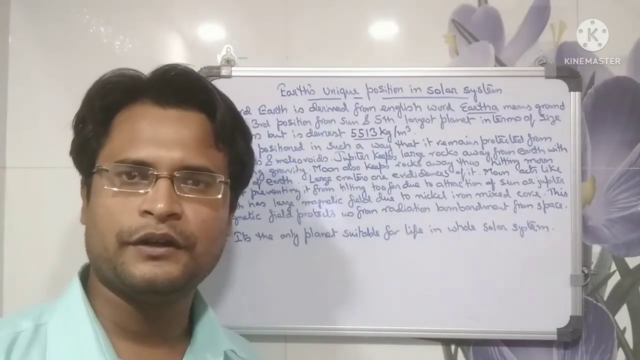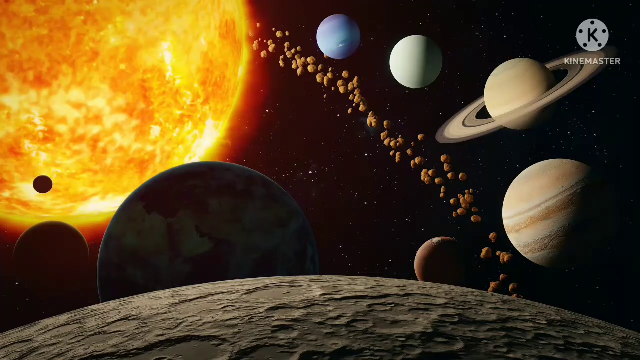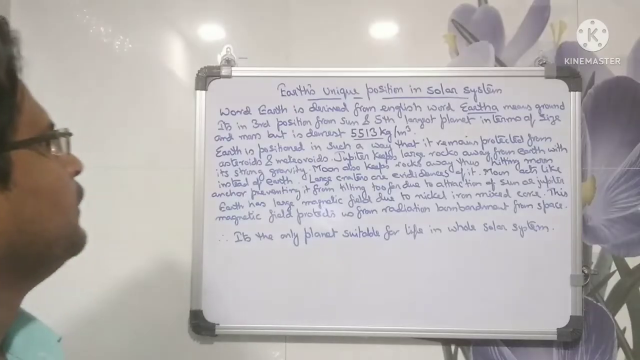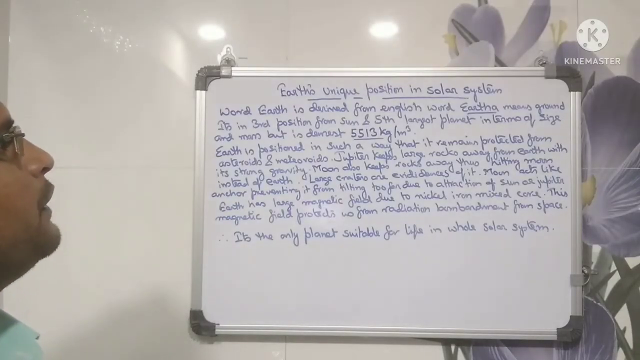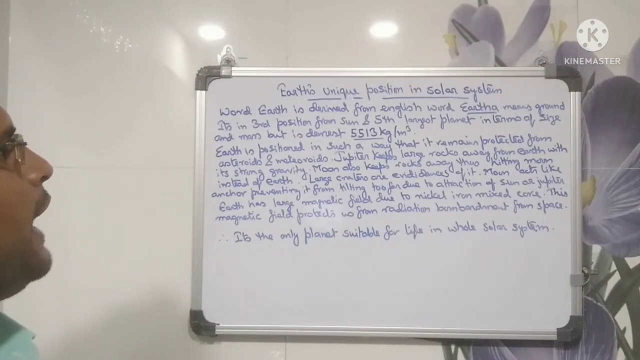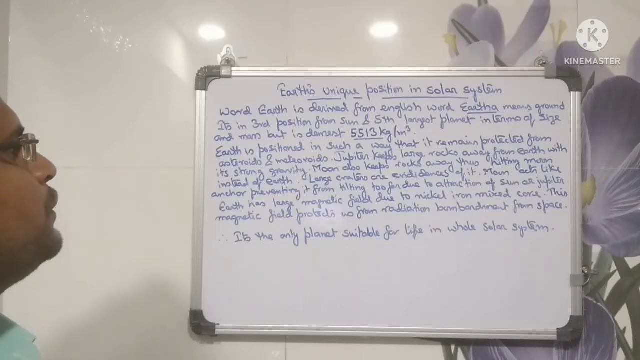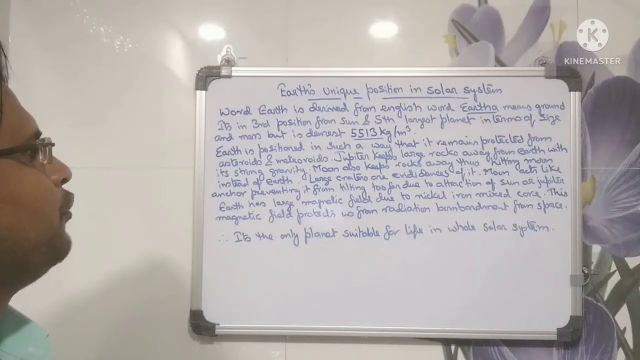Earth's unique position in the solar system. The word Earth is derived from the word Artha, meaning crown. It's in the third position from the Sun and the fifth largest planet in terms of size and mass, but is the densest at 5,513 kg per meter cube. Earth is positioned in such a way that it remains protected from asteroids and meteoroids.